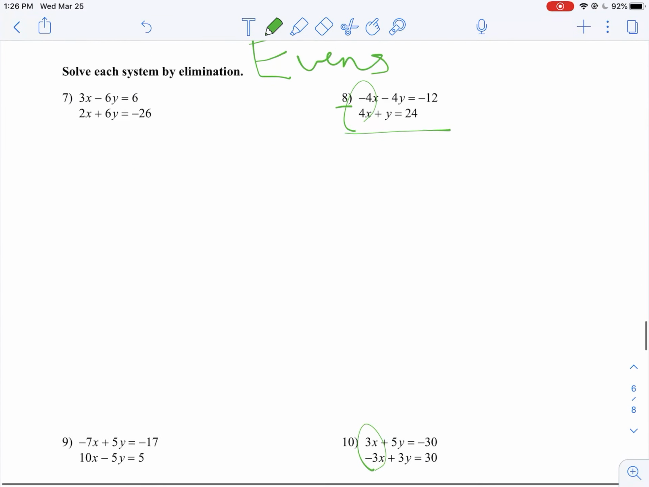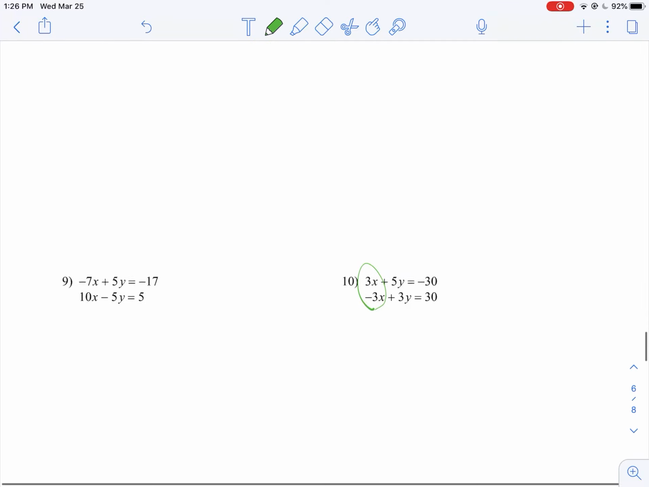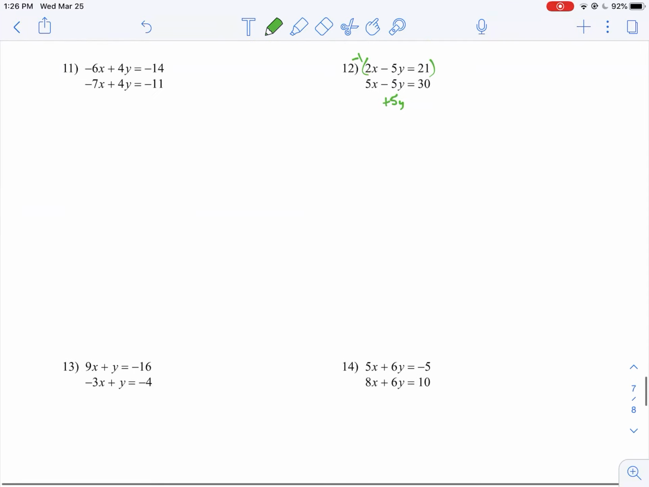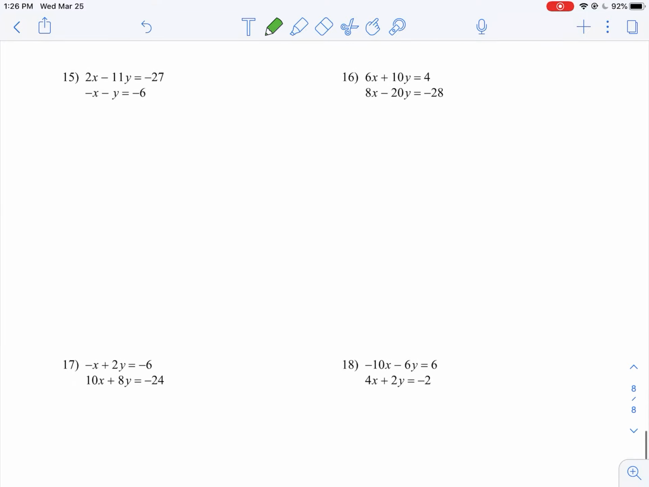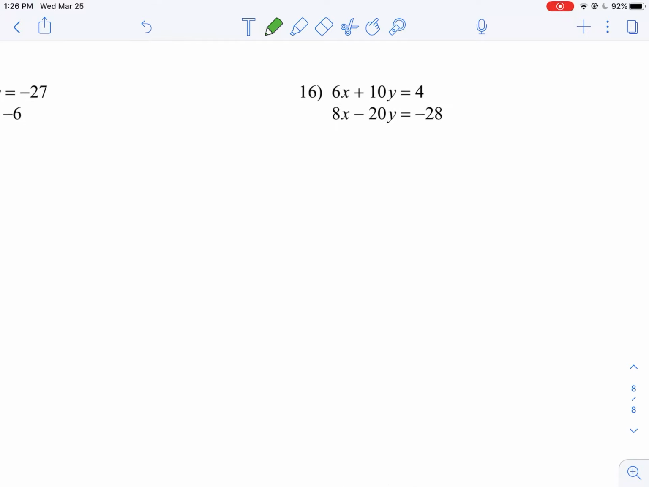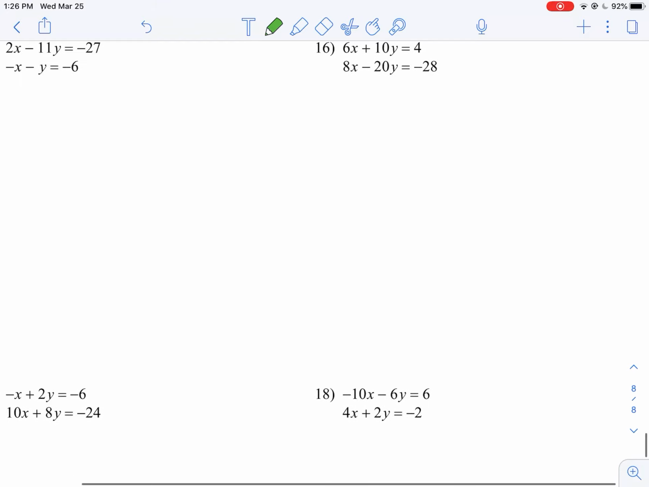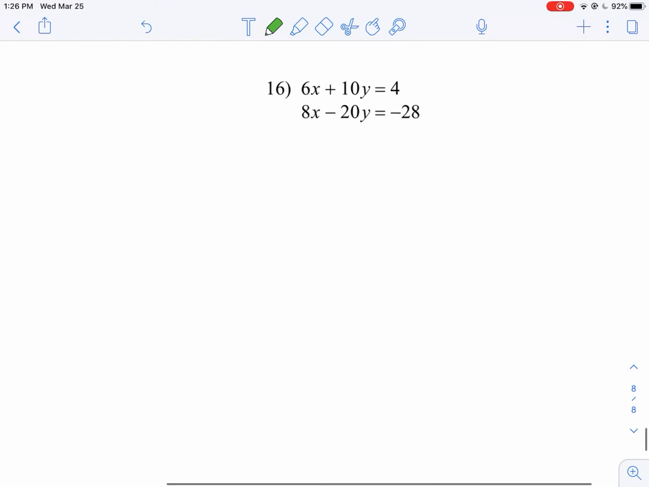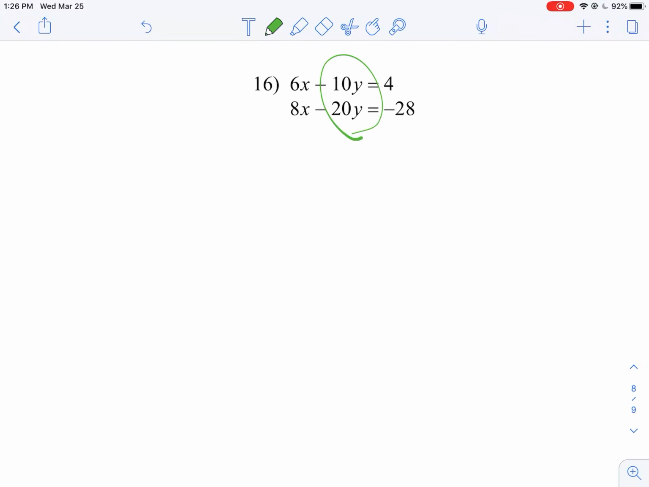Okay, so there's 2 examples, like numbers 1 and 2. 8 and 10, it's already set up. 12 and 14, you're going to have to multiply by -1 to one of them. And then 16 and 18, you need to choose a number to multiply by. Maybe it's 2, 3, 4, so that you have one of the variables eliminating. Okay, 16, I'm guessing you're going to choose that one.